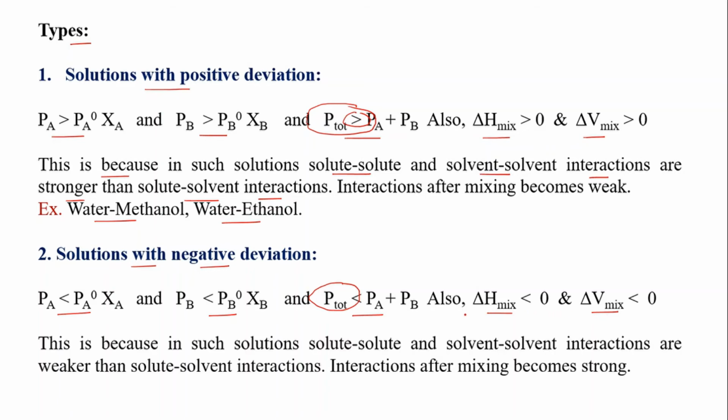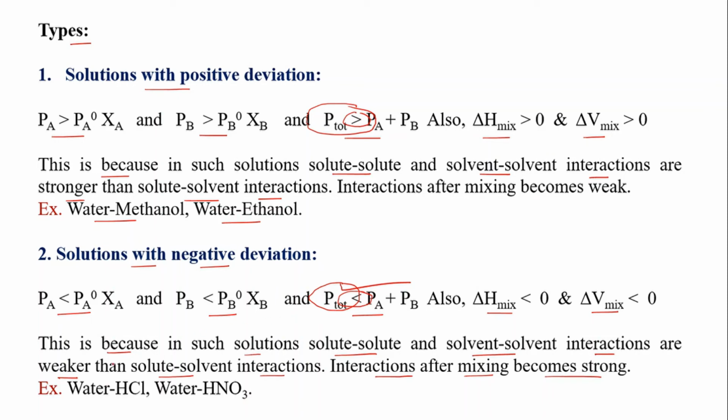So why is this so? This is because in such solutions, solute-solute and solvent-solvent interactions are weaker than the solute-solvent interaction. That means interactions after mixing become strong. So in the solution the interaction becomes strong and hence vapor pressure decreases, which is called negative deviation from Raoult's law.